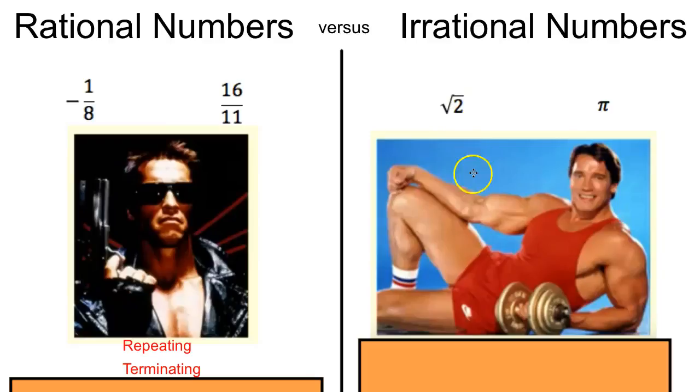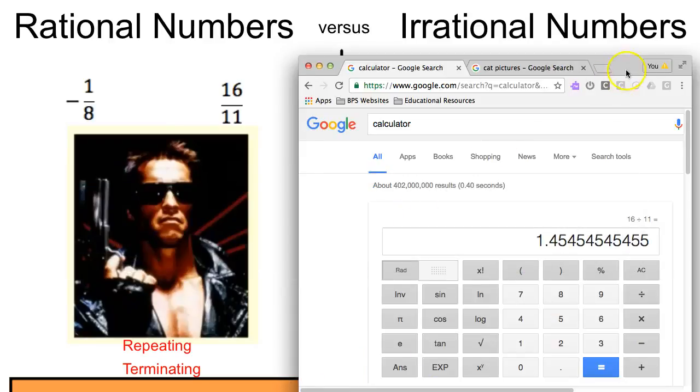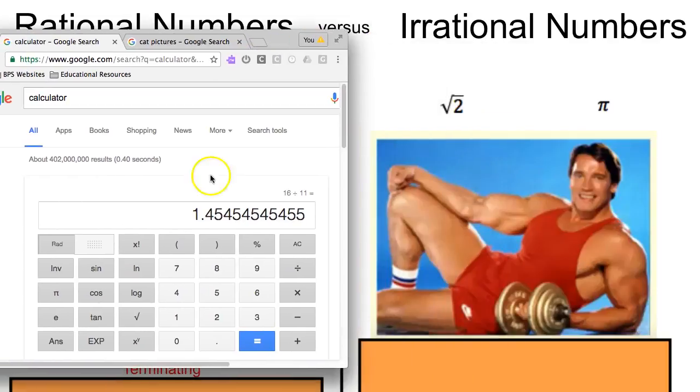But the square root of 2, what does that equal? Let me go back to my calculator. Pull it up on this side. Clear it. Square root of 2. 1.4142356237. It does not repeat itself. It goes on forever, just like that. So that is an irrational number.